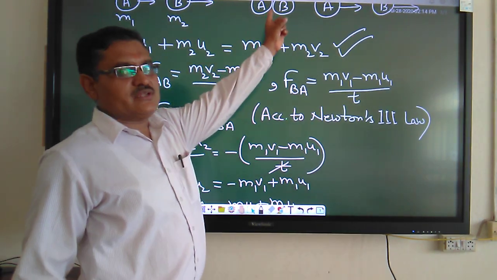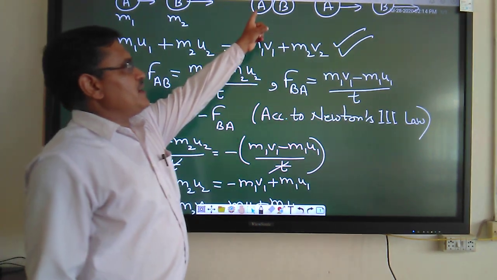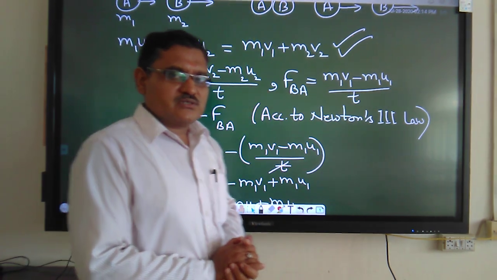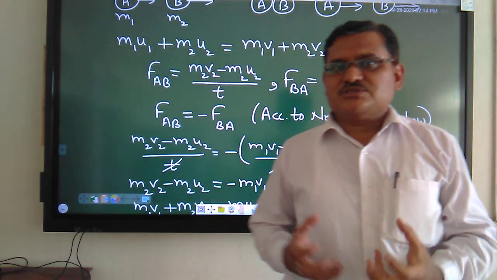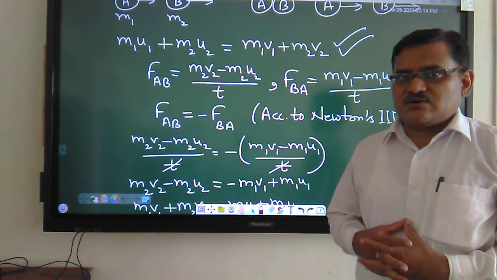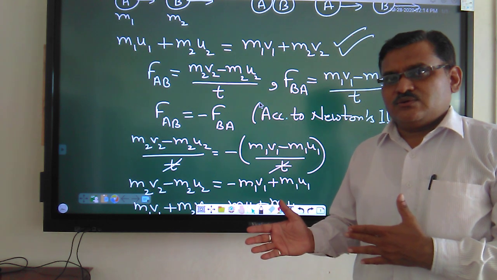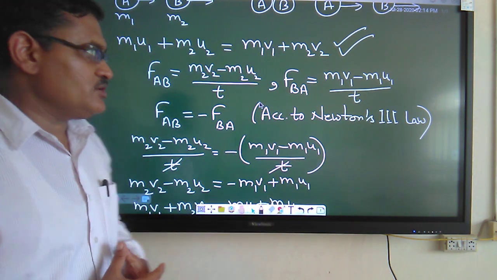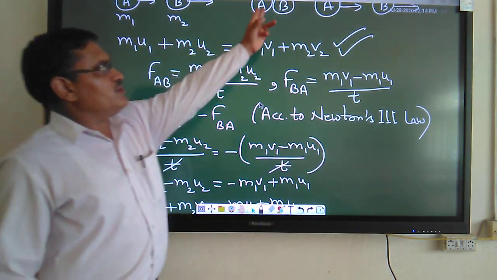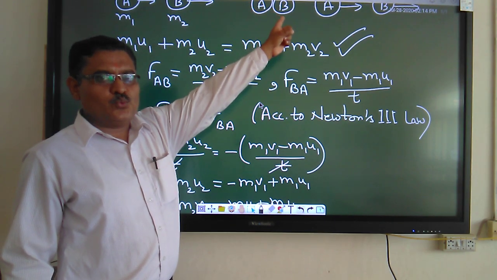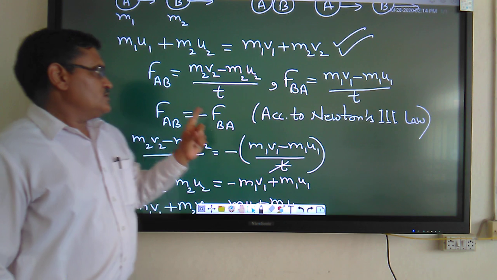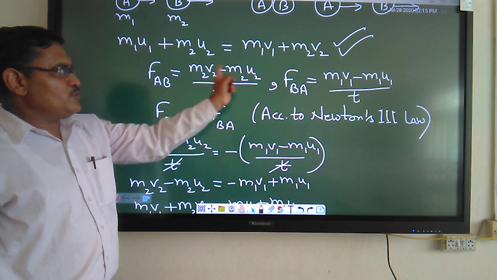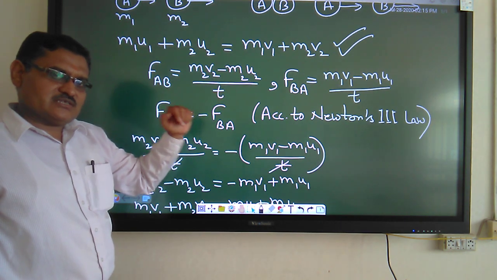Whenever there is a collision, force is applied by A on B and also force is applied by B on A. This is according to Newton's third law: to every action there is an equal and opposite reaction. It means if two objects are colliding, then the action applied by A on B would be equal to the reaction applied by B on A. But I am going to use Newton's second law. During collision, the force applied by A on B will change the momentum of B. So FAB can be written as, according to Newton's second law, force is directly proportional to change in momentum by time, which is known as rate of change in momentum.